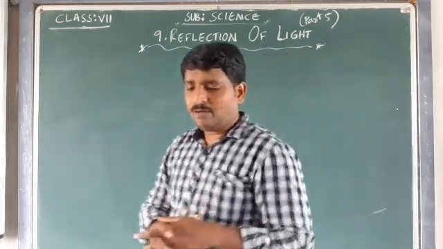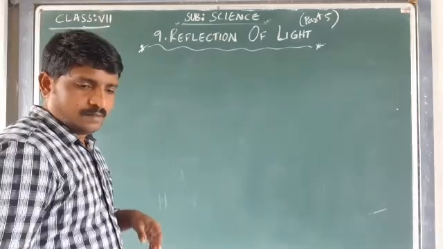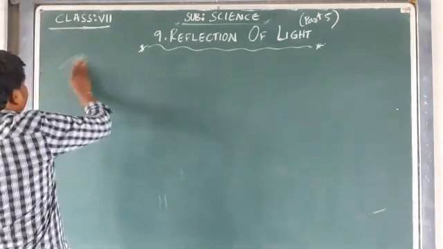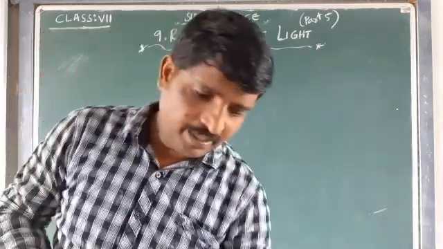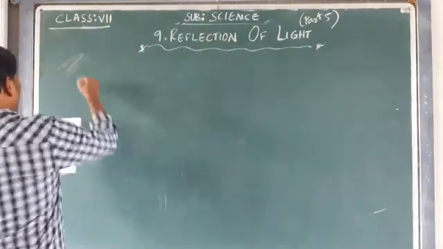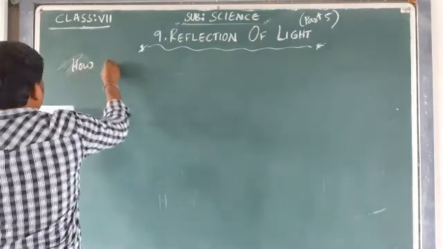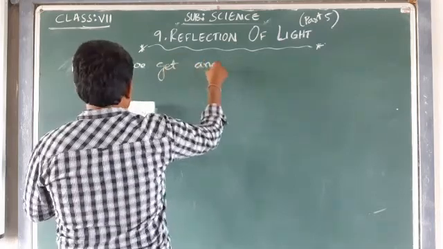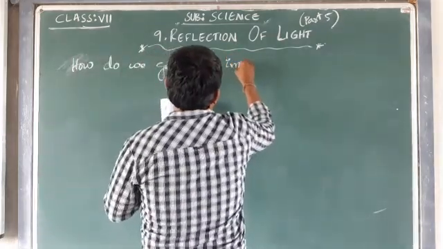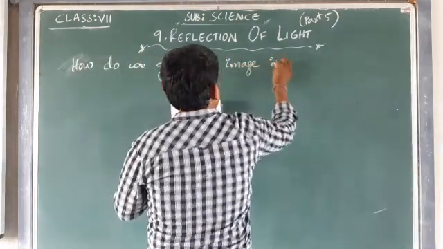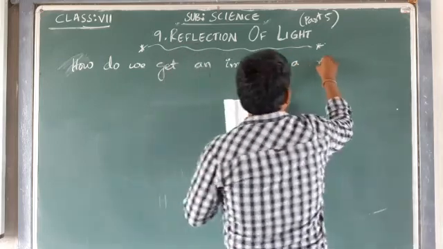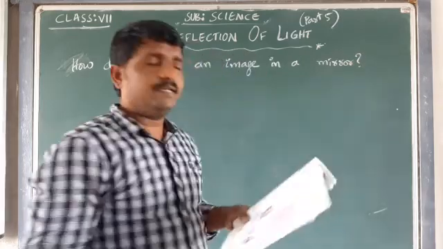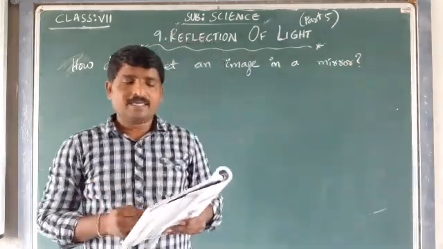Now we will see how images are formed. How do we get an image in a mirror? The next segment is on page number 87, where we have a question: how do we get an image in a mirror? Let's watch a small reading and understanding session, then afterwards we'll discuss.